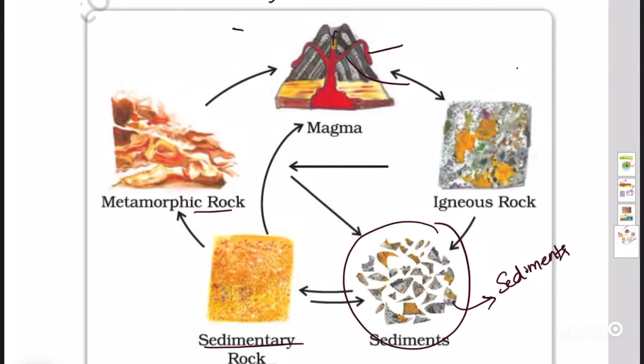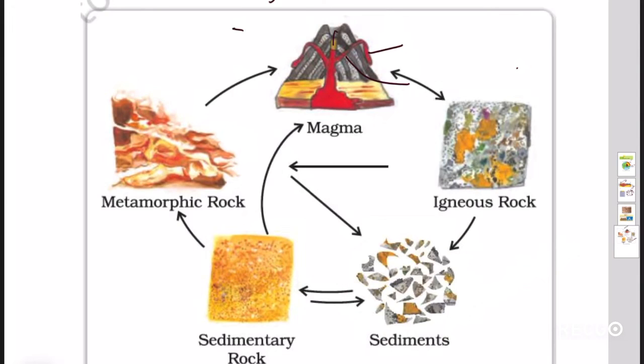Let's see here what we observed in this volcano. We get these igneous types of rocks, that are intrusive and extrusive types of igneous rocks.